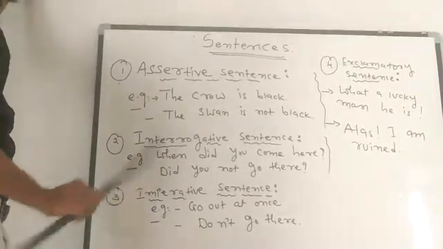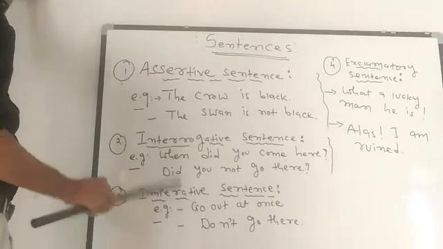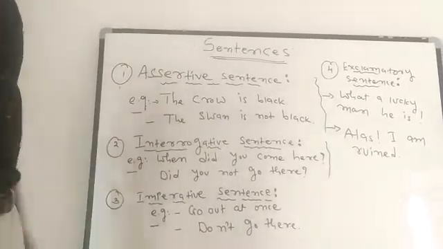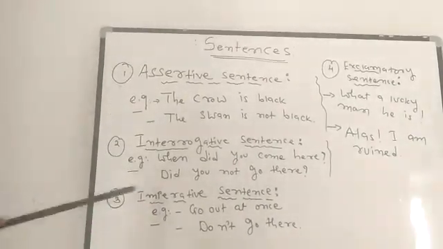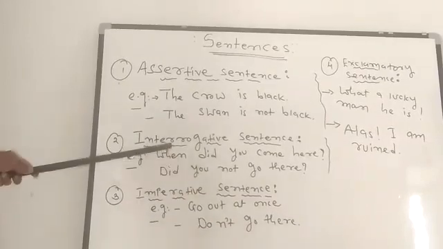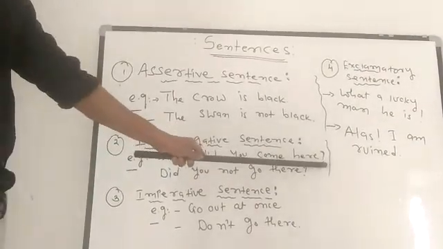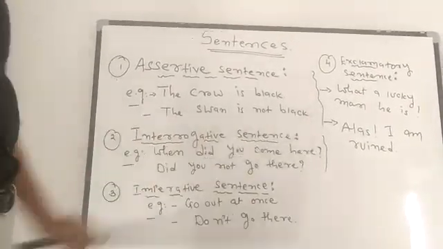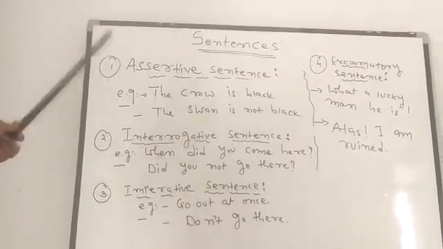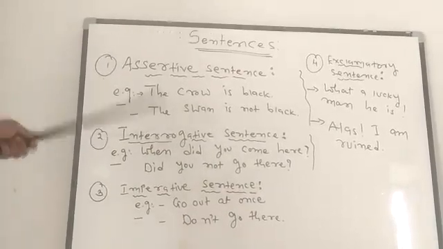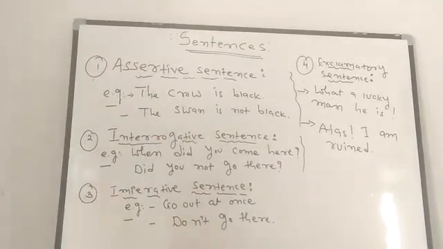Here I have written one example: Did you not go there? It starts with did, and a yes-no question is used to make confirmation, and the answer will be yes or no. So for confirmation, yes-no question is used, and for information, WH question is used, and it ends with a question mark. If there is no question mark, it is not an interrogative sentence. So it is compulsory: in an interrogative sentence, we must put a question mark at the end of the sentence.